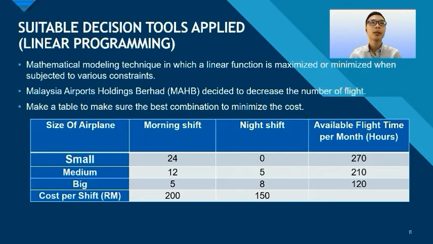For the small size of airplane, the morning shift is 24 and the night shift is 0, and the available flight time per month is 270 hours. For the medium size of airplane, the morning shift is 12 and the night shift is 5, and the available flight time per month is 210 hours. For the big size of airplane, the morning shift is 5 and the night shift is 8, and the available flight time per month is 120 hours. And for the cost per shift, the morning shift is 200 ringgit and the night shift is 150 ringgit.